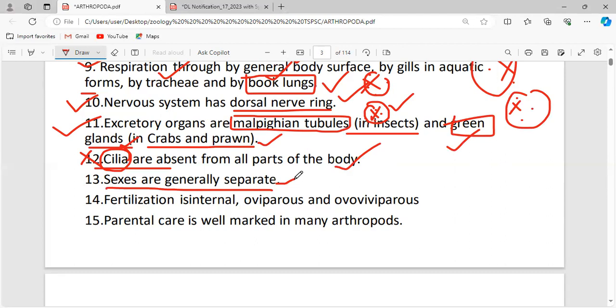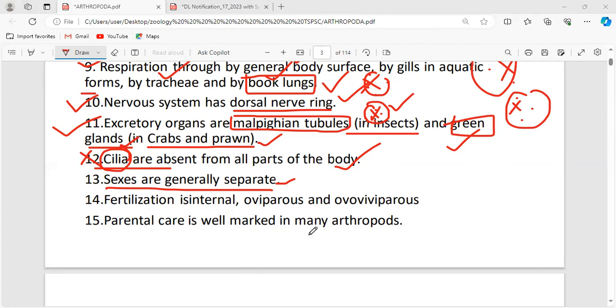Sexes are generally separate. Just tell me: is it monoecious or dioecious, unisexual or bisexual, a hermaphrodite animal or not? Very good. Sexes are generally separate, which means it is dioecious in nature, and dioecious means unisexual.